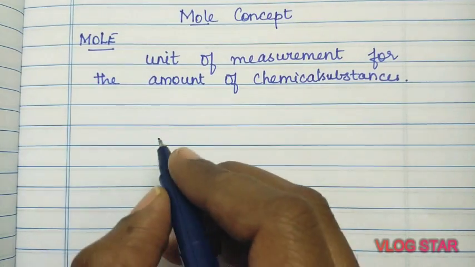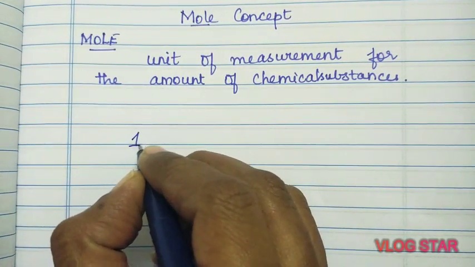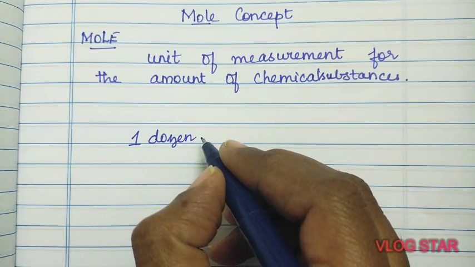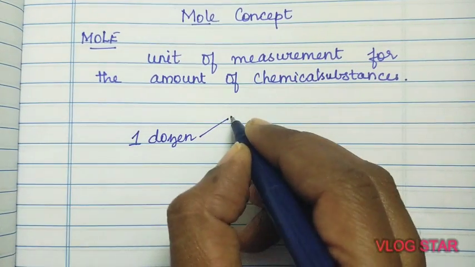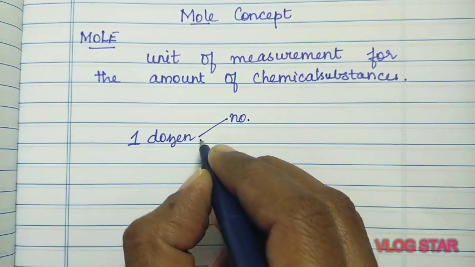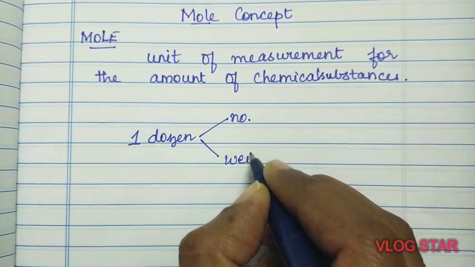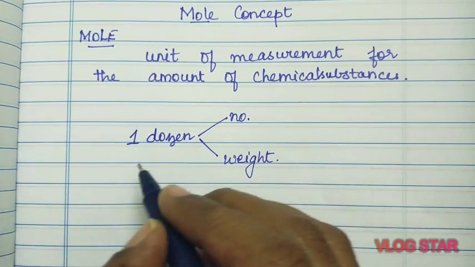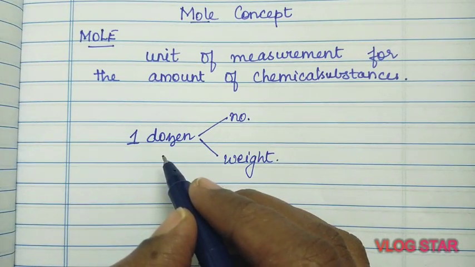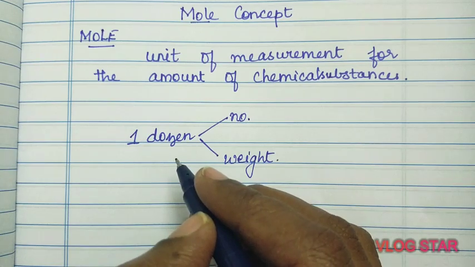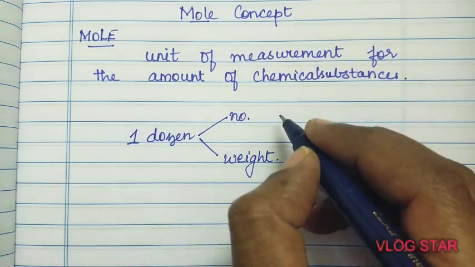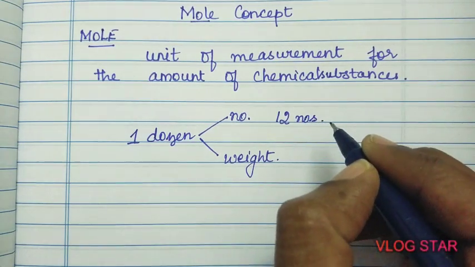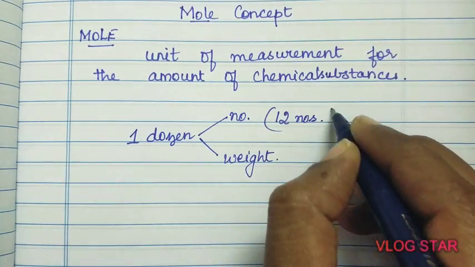So in simple terms, if I explain, 1 dozen. This 1 dozen means, everyone knows, it is related to number as well as the weight. So what is 1 dozen number? 1 dozen is fixed. If I say 1 dozen of banana or 1 dozen of pizzas, 1 dozen of samosas, whatever it is, the number is fixed as 12. So 1 dozen means the number is fixed as 12.